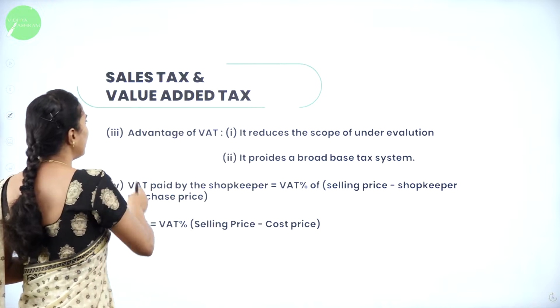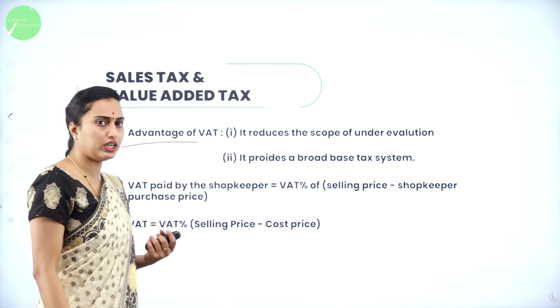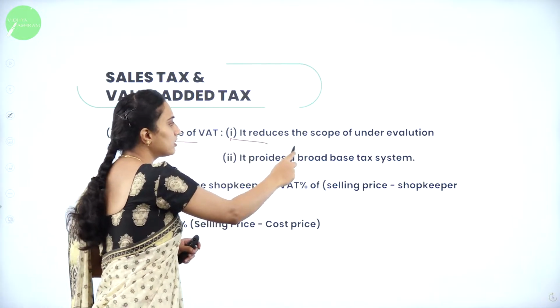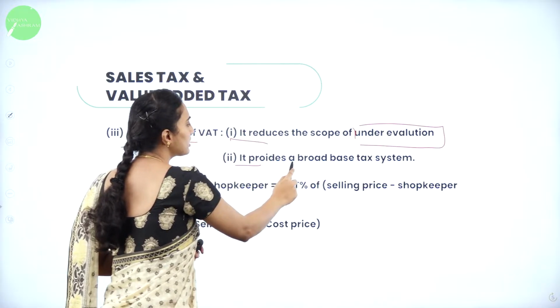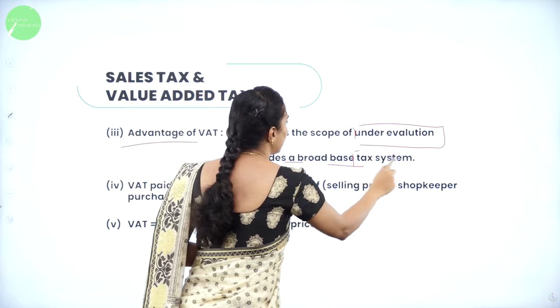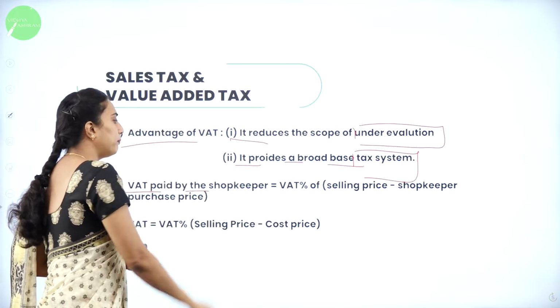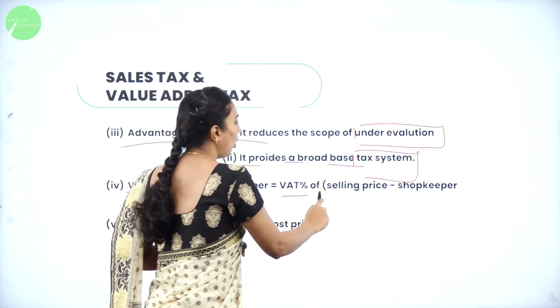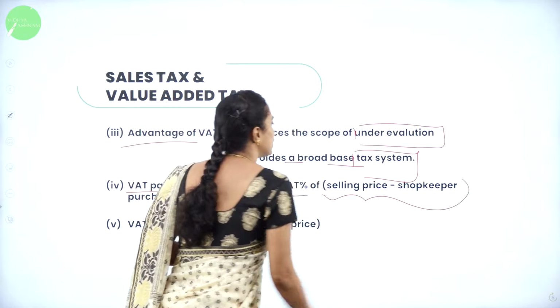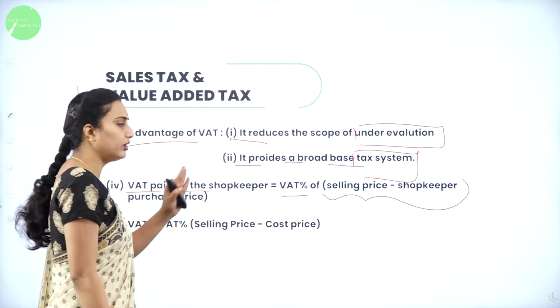So next you are having the advantage of the VAT. What is the advantage we are having? It reduces the scope of evaluation and it provides a broad base tax system. VAT paid by the shopkeeper can be calculated as VAT percentage of selling price minus the purchase price. This is how you are going to calculate.